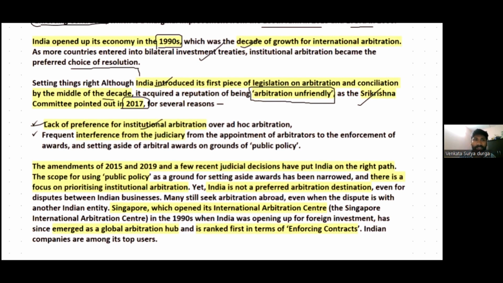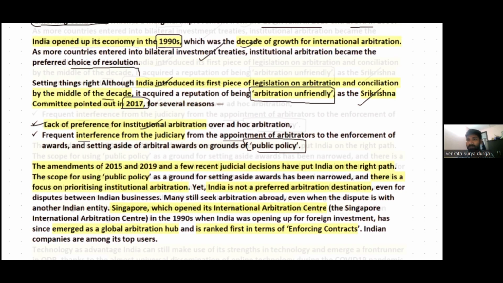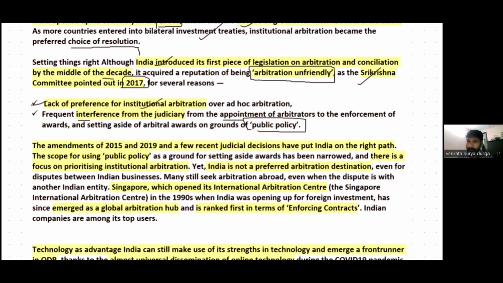And the second reason is interference from the judiciary. There has been huge interference from the judiciary in the arbitration of these matters, from the appointment of arbitrators to the enforcement of awards, and setting aside the arbitral awards on the grounds of public policy as well. For example, if an ad hoc body gives an arbitral award, the award may also be set aside on public policy grounds. So there has been huge interference from the Indian judiciary.